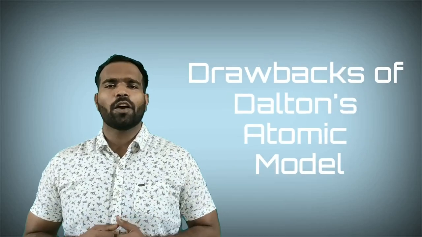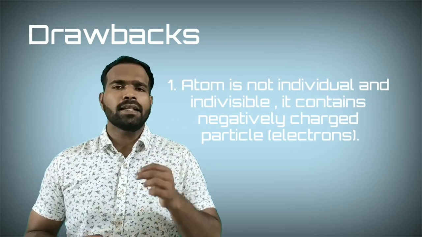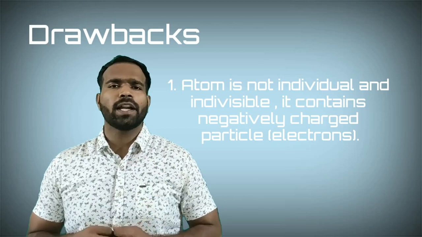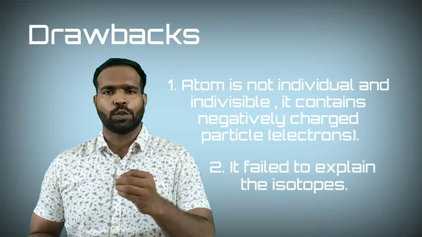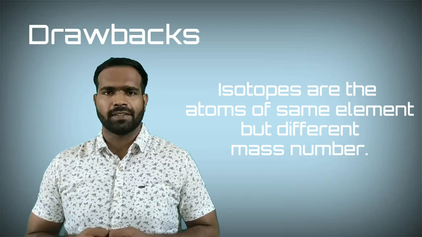The first drawback of Dalton's atomic model is that the atom is not individual and indivisible, as it contains negatively charged particles called electrons. The second drawback of Dalton's atomic model is that it failed to explain isotopes. What are isotopes? Isotopes are atoms of a single element having different masses. Let's take the example of carbon isotopes.